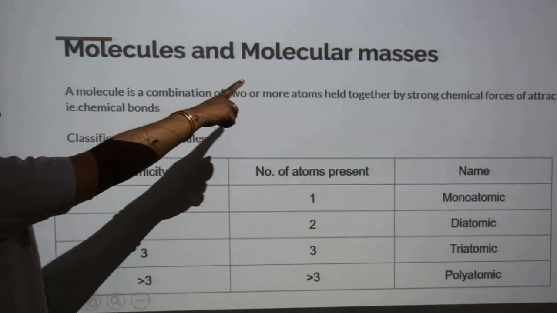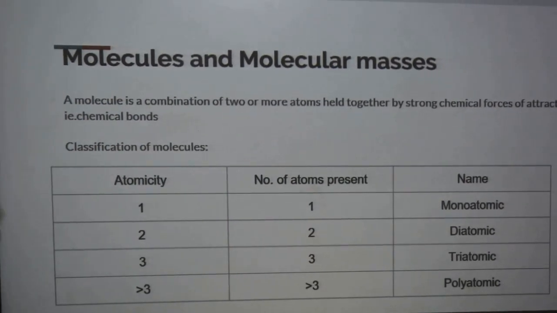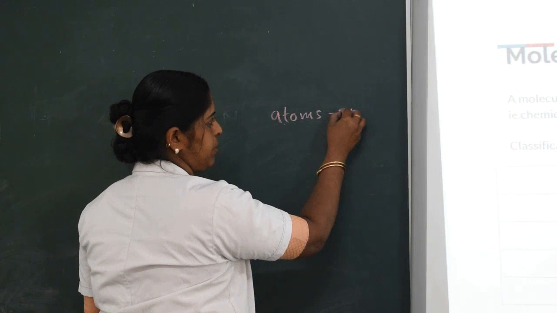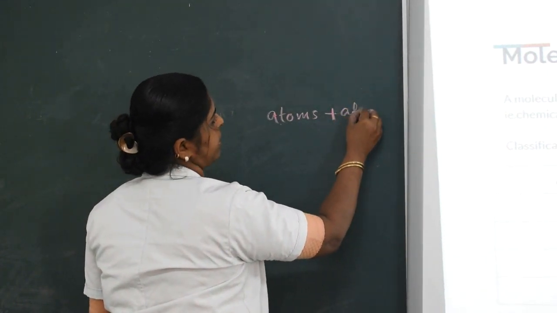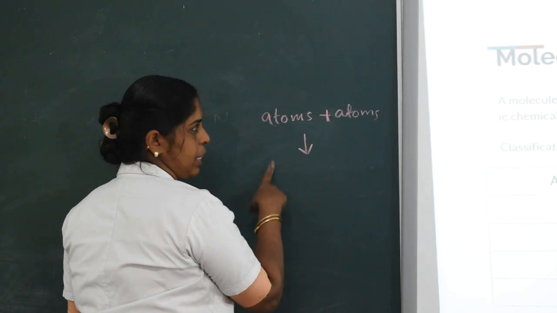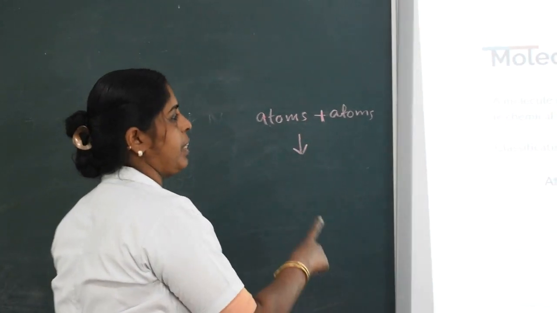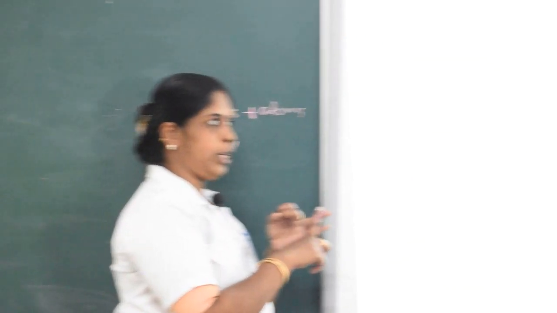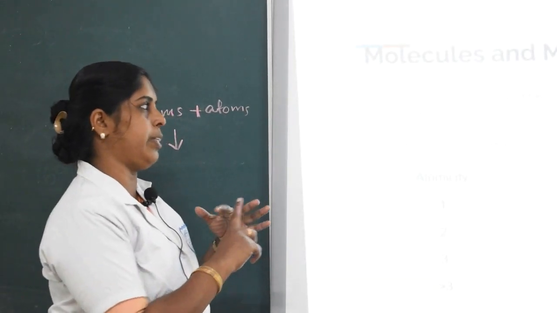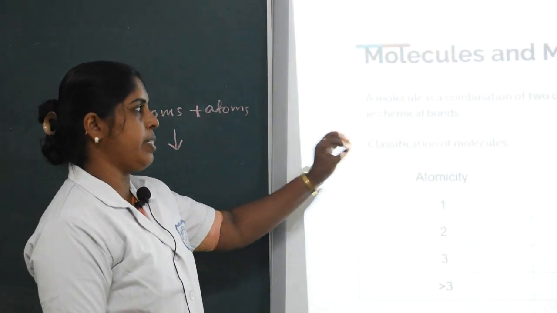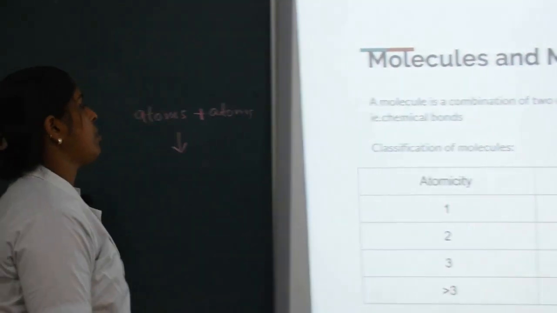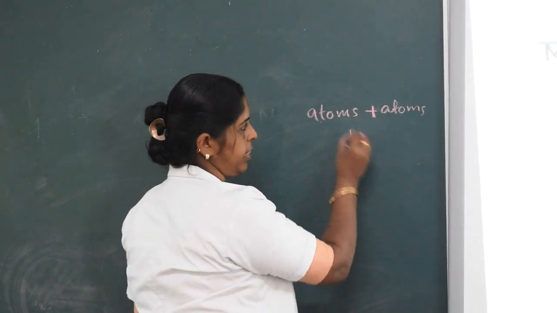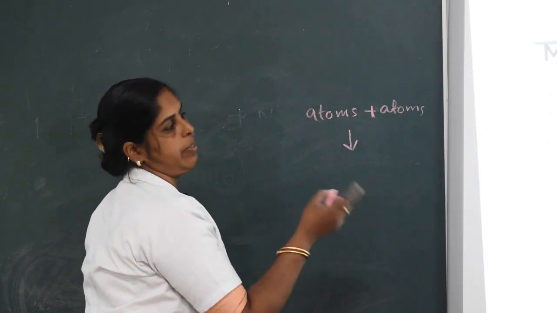Molecules and molecular masses. What are molecules? Atoms combined together form molecules. A molecule is the combination of atoms held together by chemical bonds. Already we studied different types of bonds: covalent bond, ionic bond, coordinate covalent bond. The coordinate covalent bond and covalent bond are weaker, and the ionic bond is a strong bond, as we studied already.